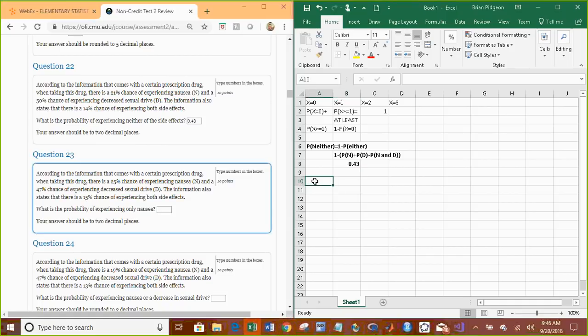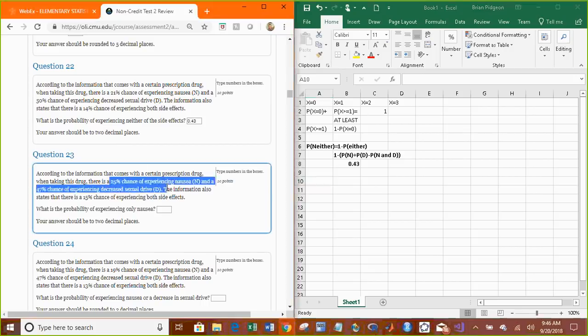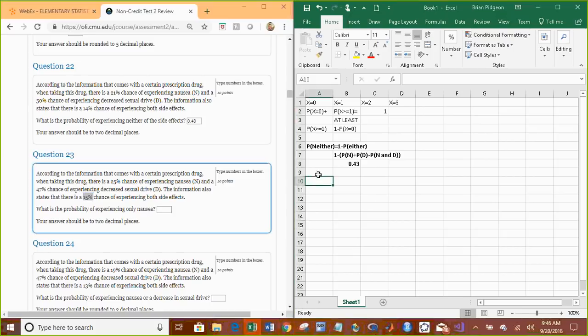Next one. Same question, but now this one says, what is the probability of experiencing only nausea? Now you might get confused and say, well, isn't that just 25%? Because you know the probability of nausea is 0.25. But this 0.25 also takes into account that sometimes you'll experience the decreased sexual drive. And what it means by only nausea is nausea without any decreased sexual drive. So to get this probability of only nausea, so nausea and not decreased sexual drive, we're going to take the 0.25 and just subtract the chances of it occurring with decreased sexual drive, so 0.10.